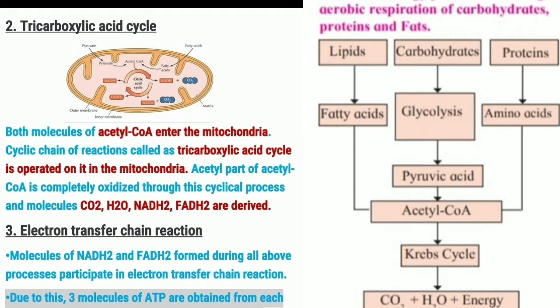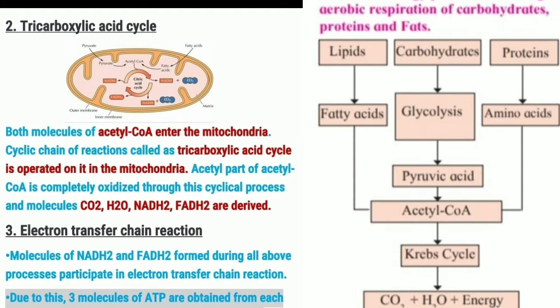The acetyl part of acetyl coenzyme is completely oxidized in this cyclic process and molecules of CO2, H2O, NADH2 and FADH2 are released. In this diagram we can see that when acetyl coenzyme is oxidized, CO2, H2 and energy are released in the form of NADH2 and FADH2.